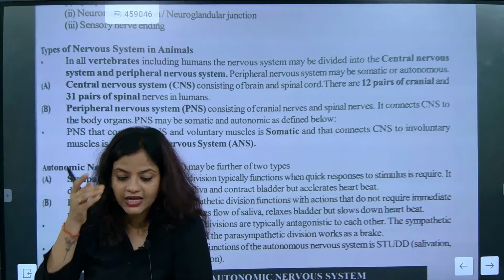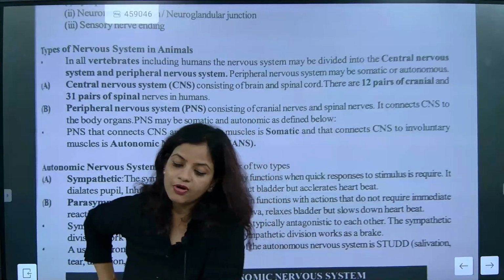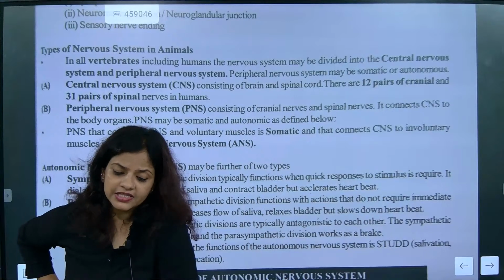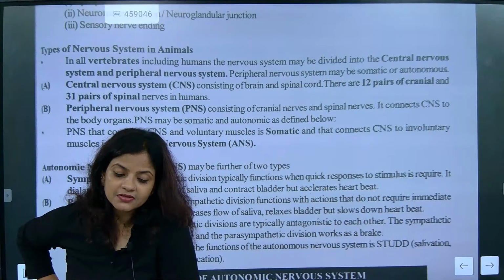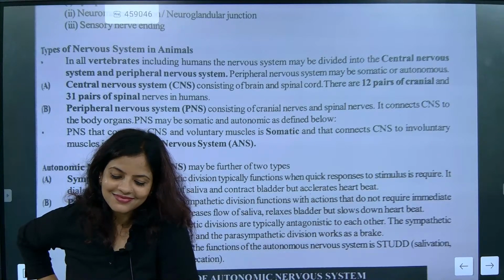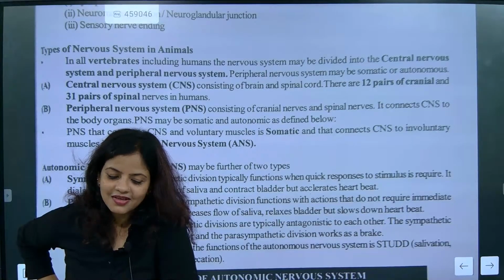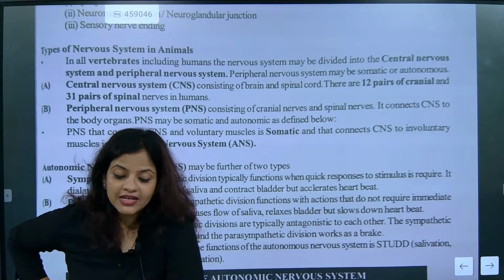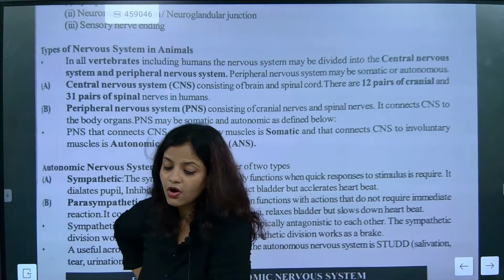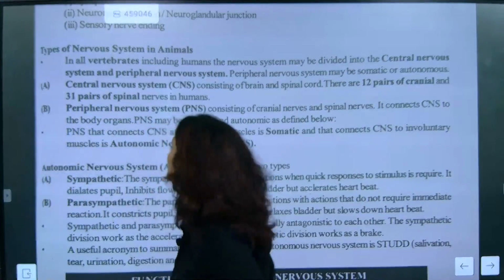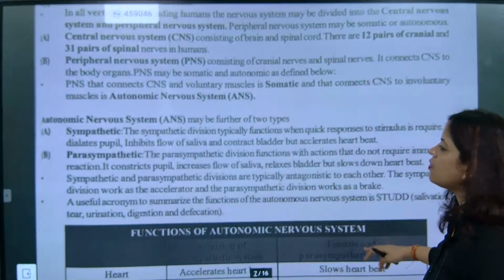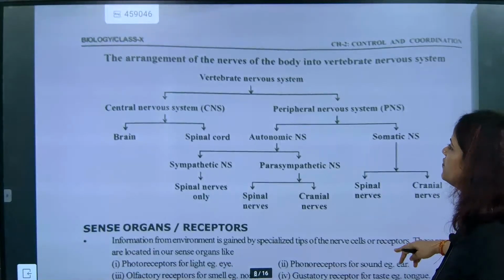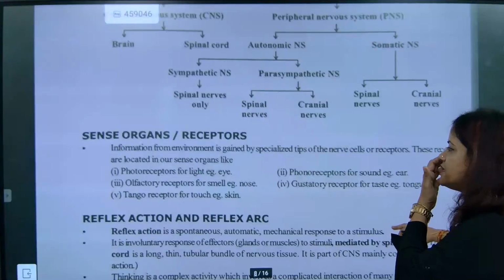Now, is somatic involuntary or voluntary? Come on, say. Somatic is voluntary and autonomic is involuntary. I hope you have understood this one. Now we will not be doing the dermal sections. We will be going for sense organs and receptors.